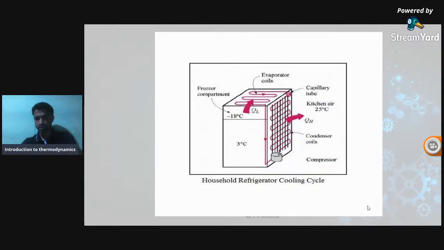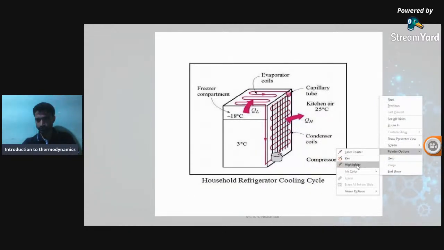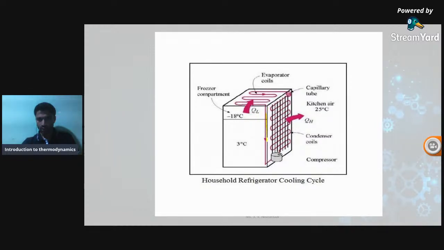Okay, if you see in the refrigeration system, the compressor, here, is shown with the highlighter. The compressor sucks the low pressure, low temperature vapor refrigerant, the working fluid, from the evaporating coil and passes it to the condenser. The role of the compressor is that it increases the pressure and the temperature. That high pressure, high temperature refrigerant now flows over the condenser.